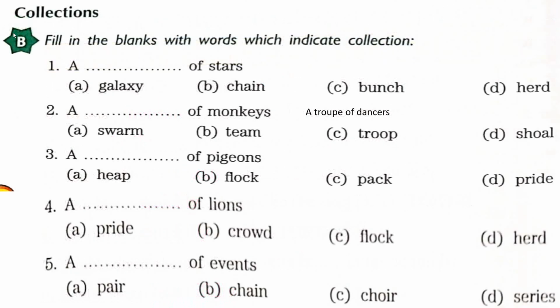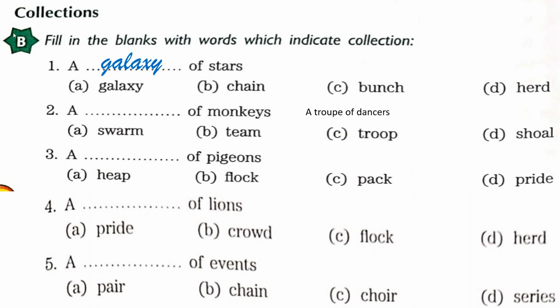Let's move to the collections. Fill in the blanks with words which indicate collections. See children, here, a dash of stars. So what can you write here? Obviously a galaxy of stars. And what is it known as? I think it's known as constellations, no?